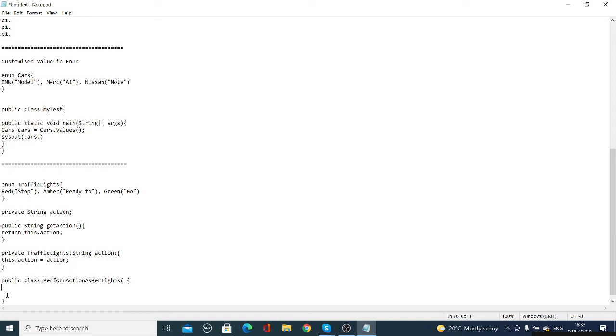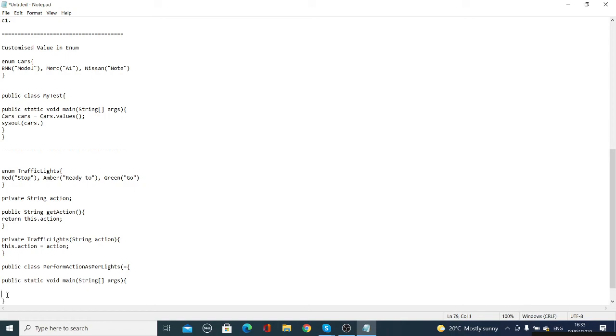Without the main method, the Java class is not complete. So we write public static void main, String arguments, and you close it. Inside this body, as we have done previously, we need to create an object of the Java class.